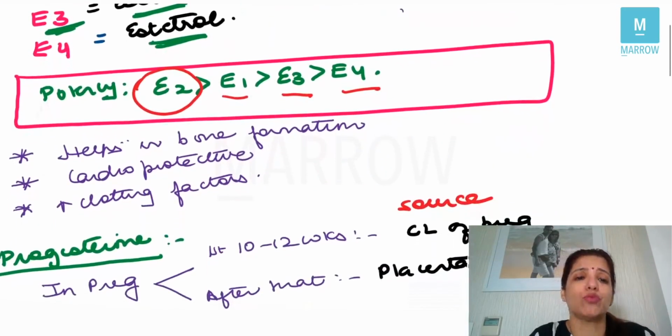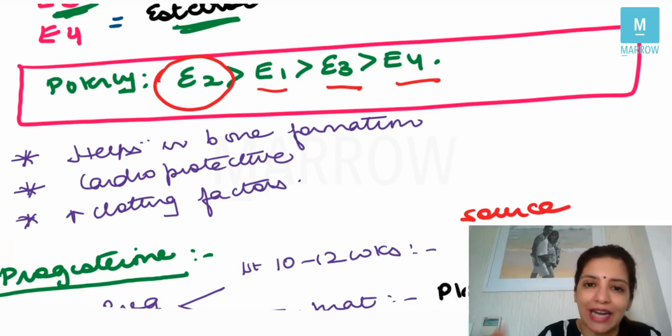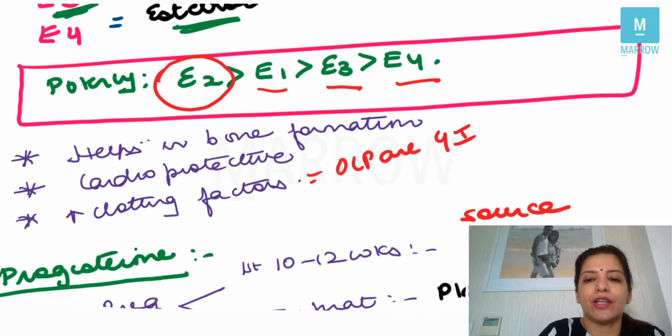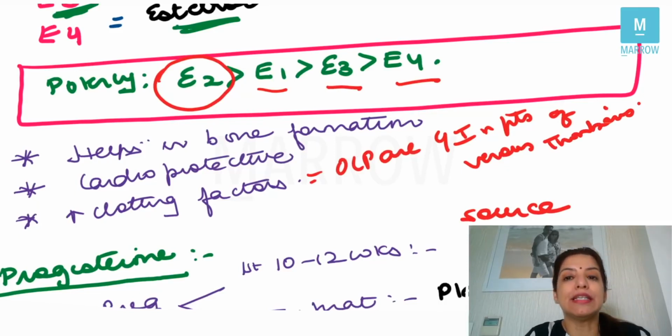Other important points which you have to remember on estrogen is that estrogen helps in bone formation, it is cardioprotective, and it increases the clotting factors. That is why OCPs are contraindicated in patients of venous thrombosis, right? Because estrogens increase the clotting factors. That is what you have to remember on estrogen.